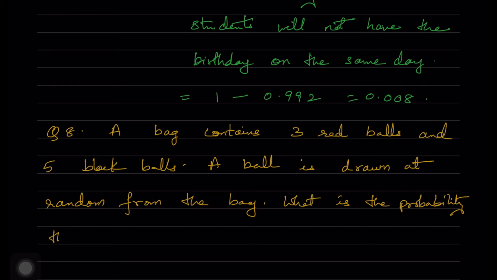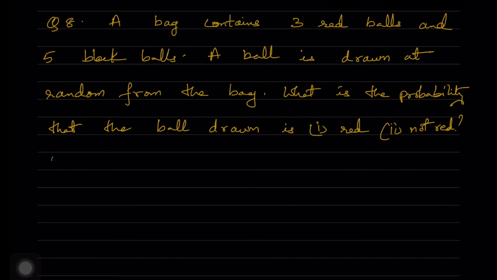The probability of not getting a red ball is nothing but the probability of getting a black ball. It's the same because there are only 2 kinds of balls in the bag. Whenever we are finding such a problem, if you are having 2 kinds and you don't want to draw one of the balls, the other ball's number will be the answer, the probability of the number of balls of the other color.